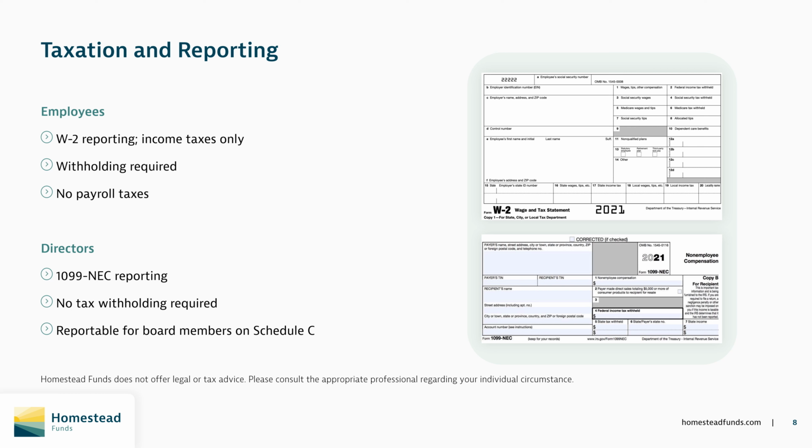For directors, as the IRS classifies them as independent contractors, not employees, tax withholding is not the responsibility of the co-op. Distributions are reported on IRS Form 1099-NEC, which stands for Non-Employee Compensation, in Boxes 1 and 7, if applicable, for state income taxes. As non-employee compensation, it is the director's responsibility to report the income on their tax return.